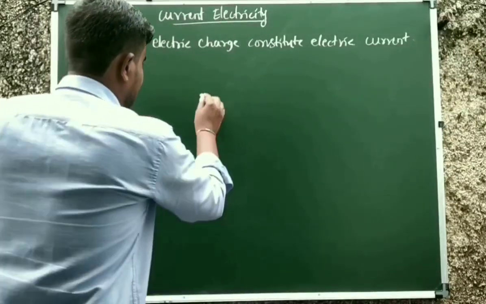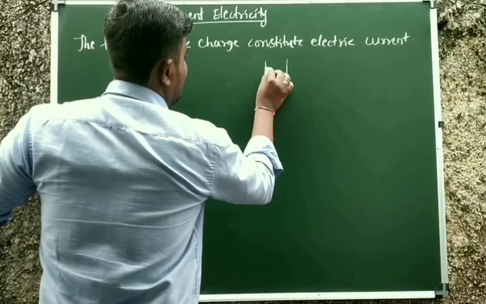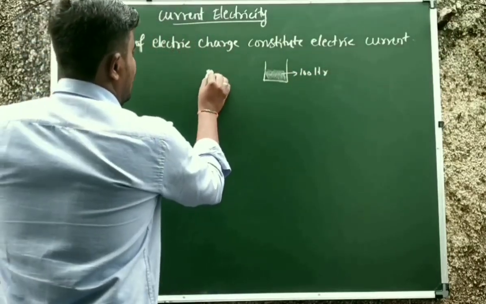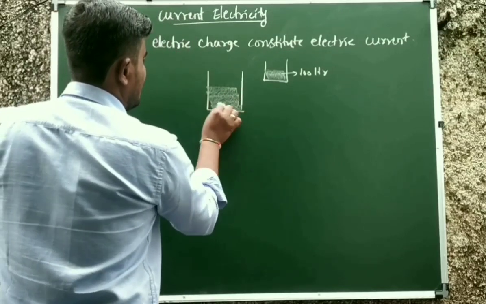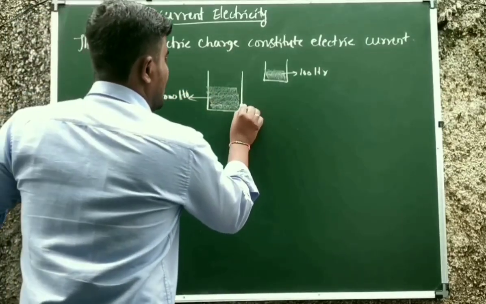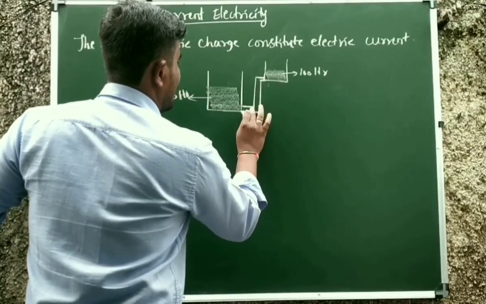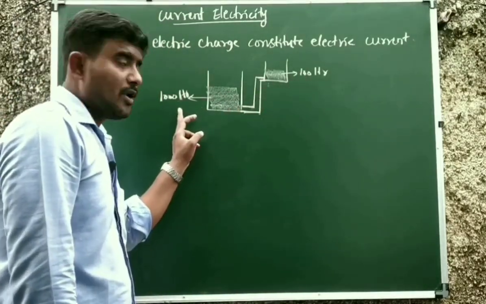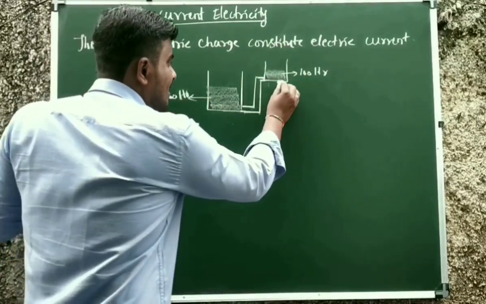For example, see here. This is a tank, and this tank is having 100 liter of water. And one more tank is there, and this tank is having 1000 liter of water. If you connect these two like this, the water will flow from the 100 liter tank to the 1000 liter tank, because the 100 liter tank is located at a certain height.